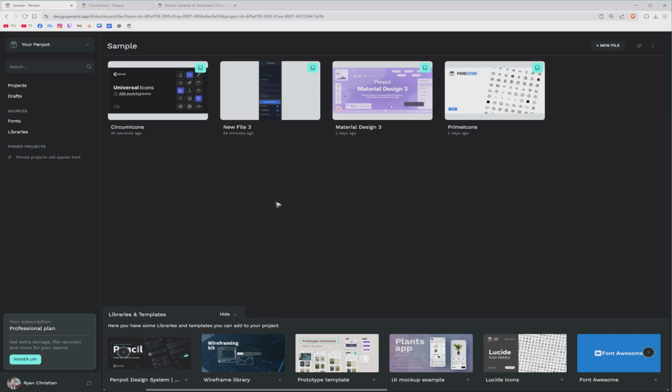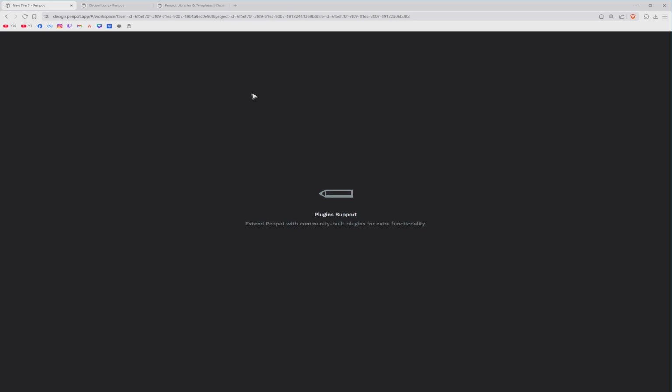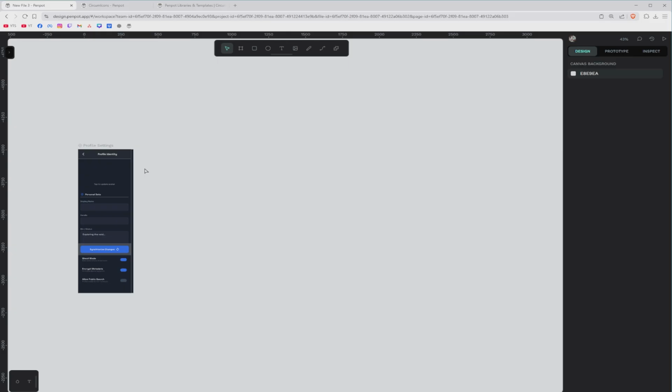The other option is just by double clicking on the file itself. Double click. Wait for it to load. And once it loads, you have it.